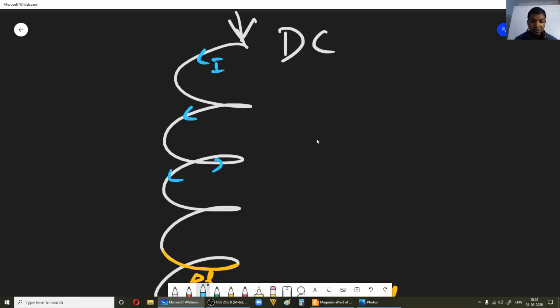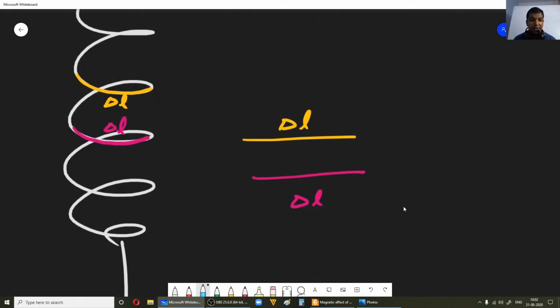I think you can imagine it, at least if you hold a spring, right? If you hold a spring, see that these two colors, the yellow color and the pink color, are the colors which you are able to see in the neighboring windings. Okay, so these two represent a small section of the neighboring, consecutive windings. Fine. So in that case, the current flowing through both of them, if the current goes like this in yellow, then the same current goes like this.